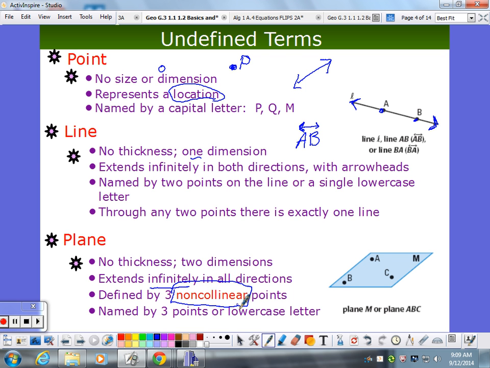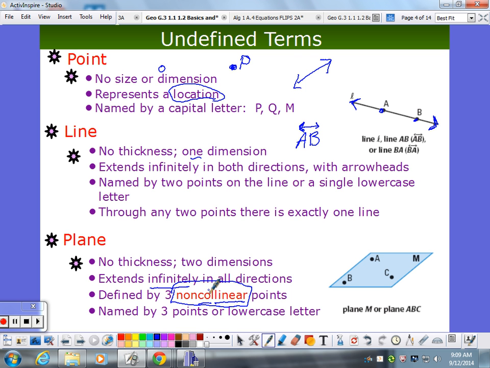Non-collinear. Let's break it down. What does linear mean? Amanda? It means that just the line. Yes. Now, what do you think collinear means? Joseph, what's collinear?